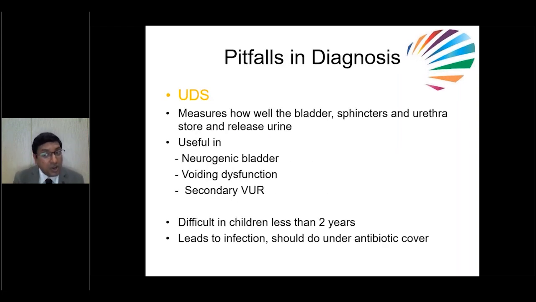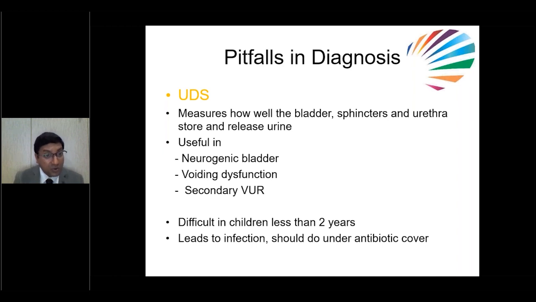Coming to urodynamic study, when do you want to do a urodynamic study? This is quite important. If any kid has reflux, if that is secondary reflux, secondary to PUV or neurogenic bladder, because if this is PUV or neurogenic bladder, sometimes they'll have persistent reflux and it will not resolve. This is because of high pressure in the bladder. So in these situations, always we have to do a urodynamic study. It measures how well the bladder and sphincter store urine and release urine. It is useful in neurogenic bladder, if the child has voiding dysfunction, or in secondary VUR patients.